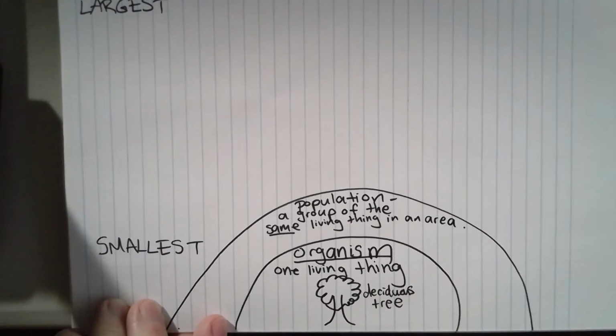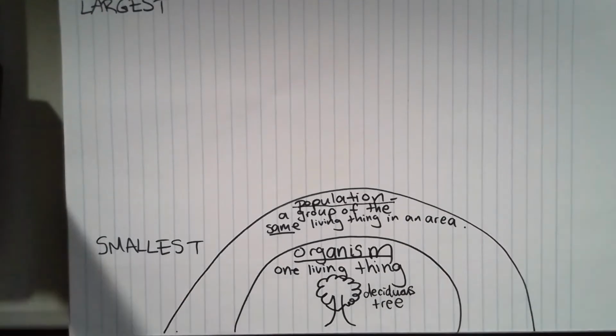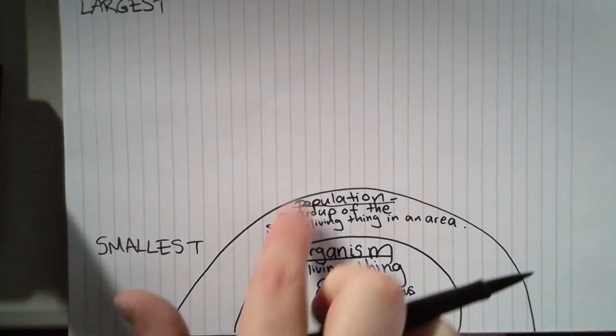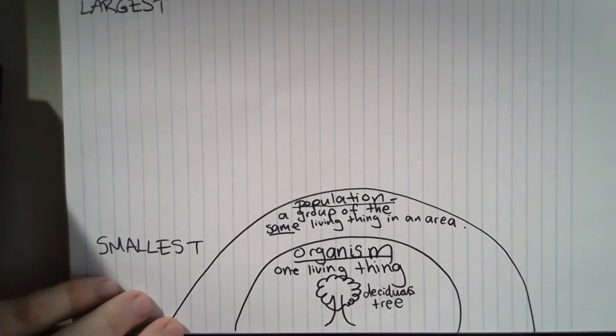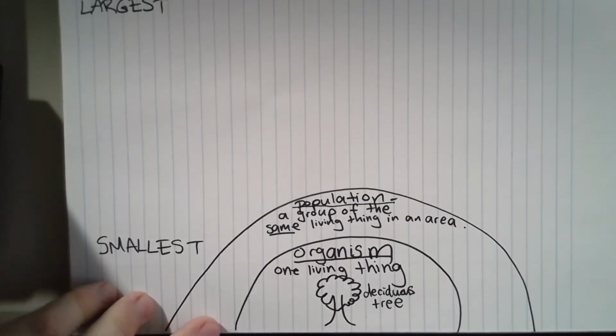Okay, so make sure you copy the word population and you copy the definition. Copien ambos, la palabra y el significado. Una población es un grupo del mismo ser vivo en un área.